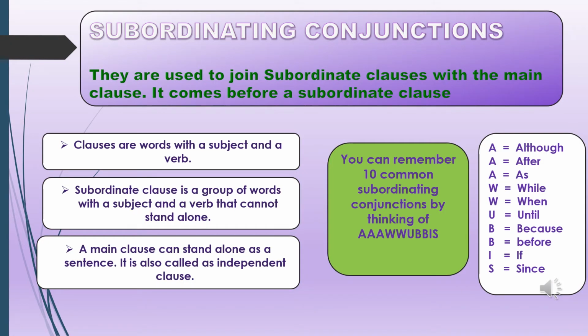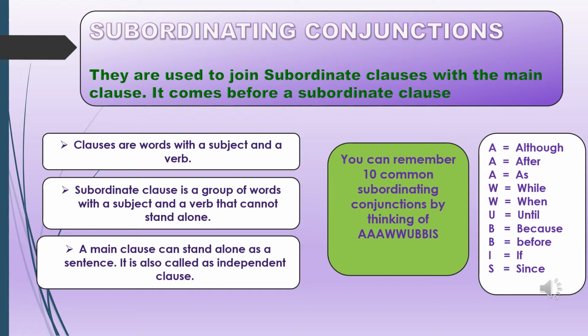The second type of conjunctions is subordinating conjunctions. So subordinating conjunctions are also used to join clauses, and here the clause introduced by the subordinating conjunction will be adding extra information to the first clause, that is the main clause, and it will not make complete sense on its own, because it needs the presence of the main clause to give the complete meaning. So the subordinate clause conveys the meaning only in relation with the main clause.